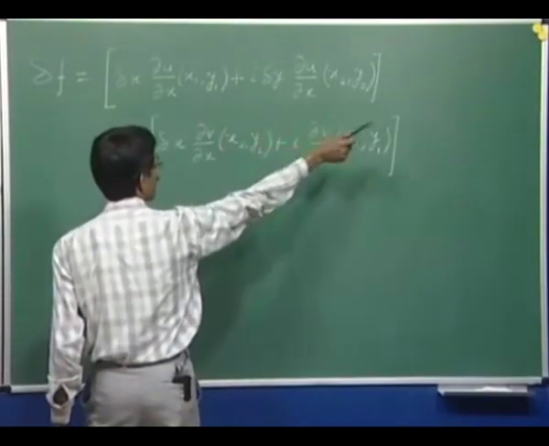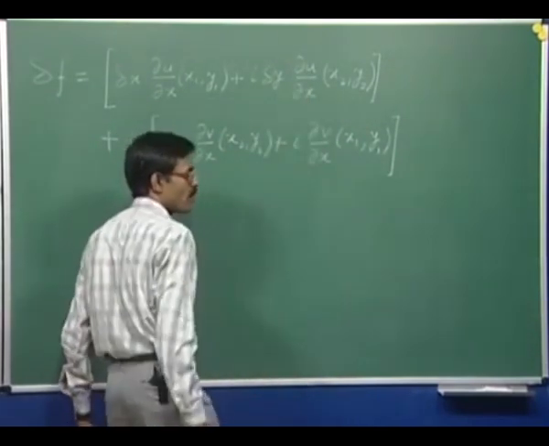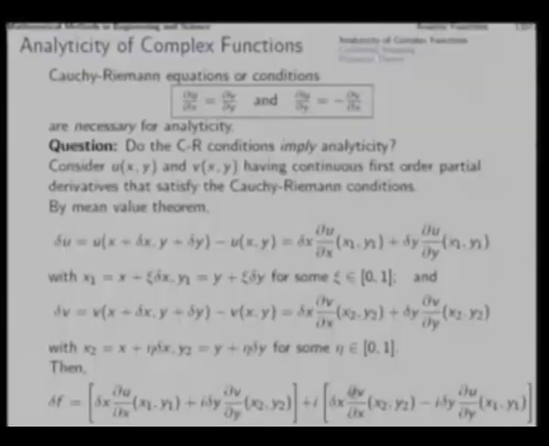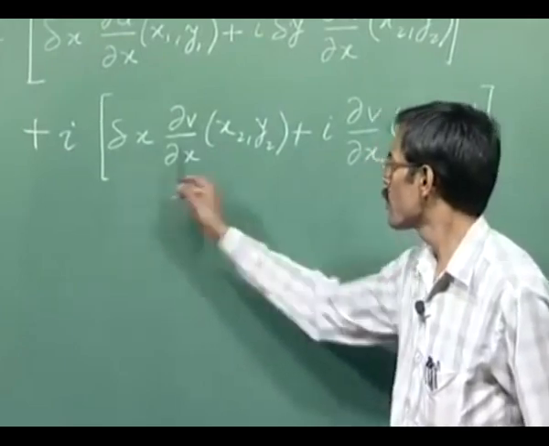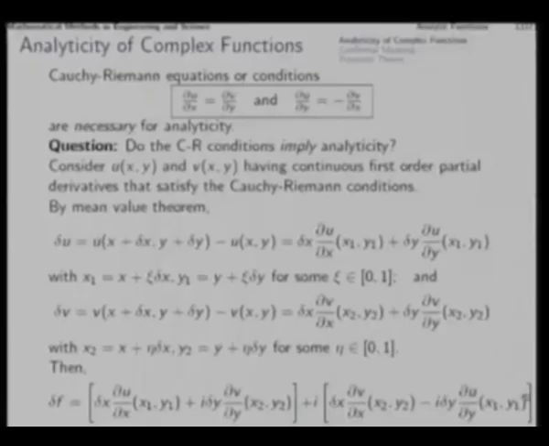So, the del v by del y there has been represented with del u by del x. Similarly, here in this case we find del u by del y, which can be replaced with minus del v by del x. Okay. So, as we replace this del u by del y with minus del v by del x, this minus will become plus and we will have del v by del x here, that is this whole thing, that is this bracketed term, right.